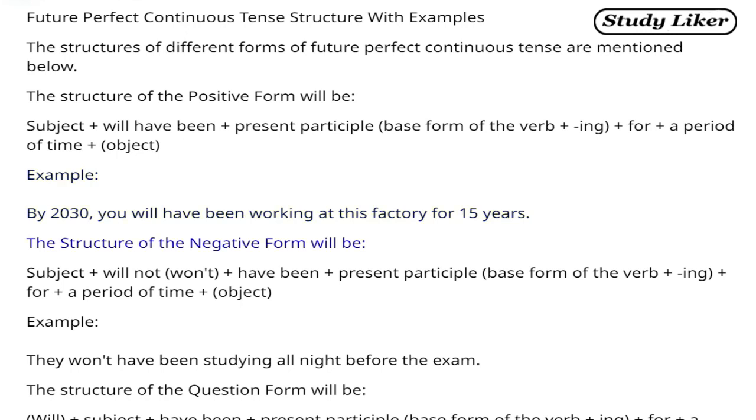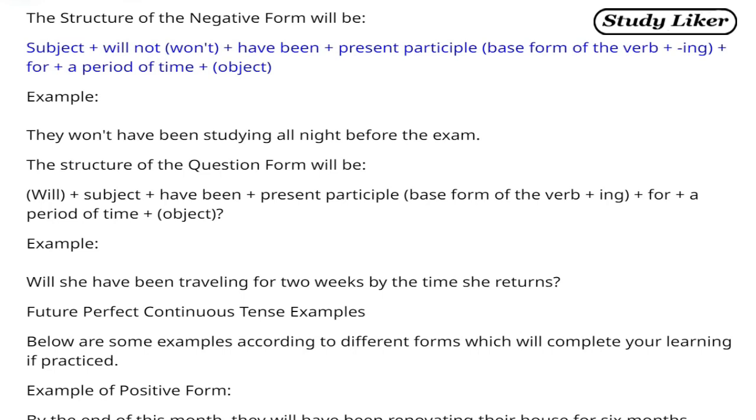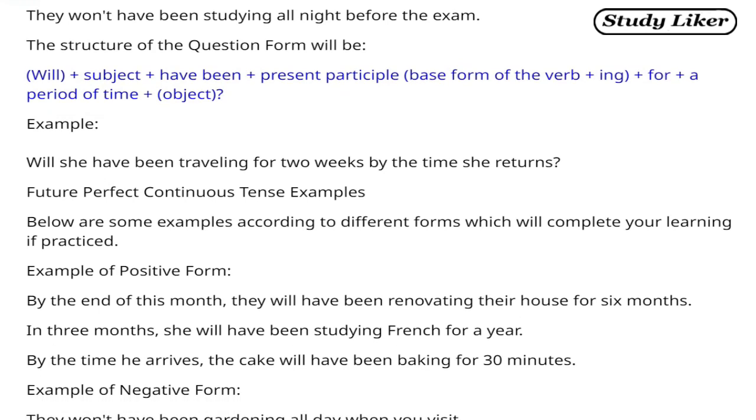The structure of the negative form will be subject plus will not/won't plus have been plus present participle (base form of the verb plus ing) plus for plus a period of time plus object. Example: They won't have been studying all night before the exam. The structure of the question form will be will plus subject plus have been plus present participle (base form of the verb plus ing) plus for plus a period of time plus object. Example: Will she have been traveling for 2 weeks by the time she returns?